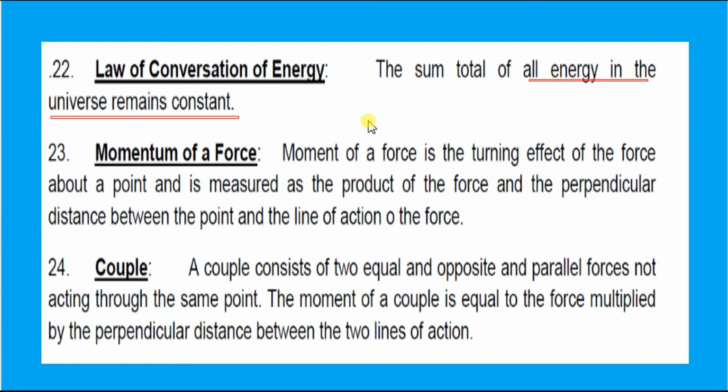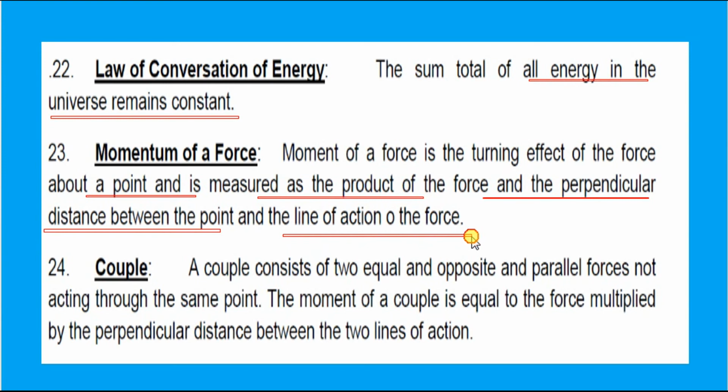Moment of a force. The moment of a force is the turning effect of the force about a point and is measured as the product of the force and the perpendicular distance between the point and the line of action of the force.